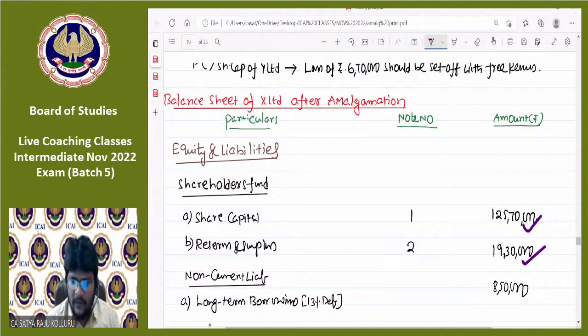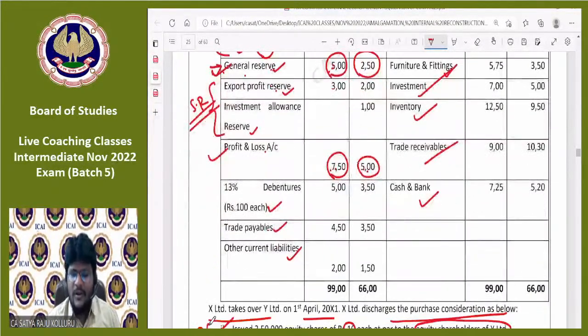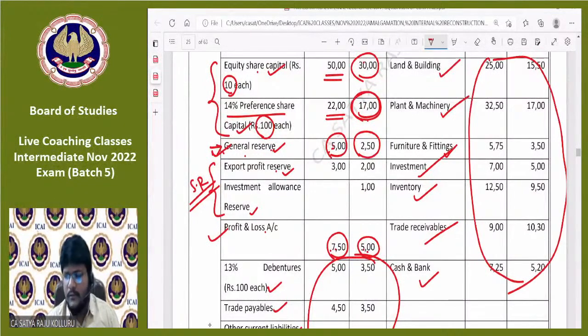This is 125.70. Sir, what about the remaining all, sir? I don't want to tell each and everything separately. Simple line by line addition. Simple line by line addition means what I need to do: add line by line. Problem is over.